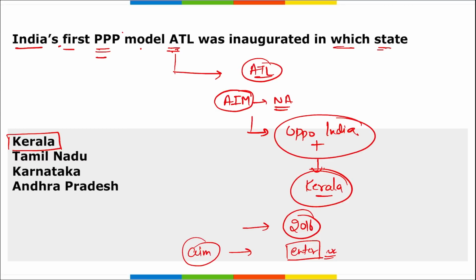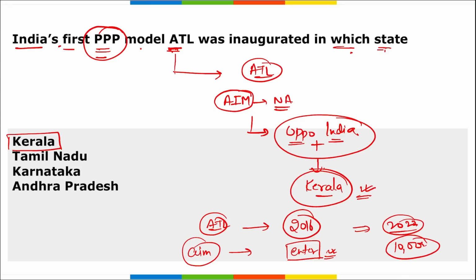And the first triple P model ATL was inaugurated in which state? It is in tie-up with Oppo India, in Thrissur, Kerala, right? As I just mentioned, the Atal Tinkering Lab was launched in 2016, and since then till 2022, almost 10,000 ATLs were established across the states and union territories of India.